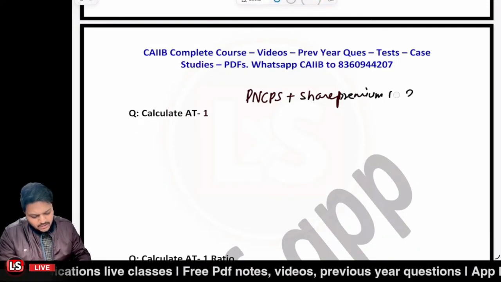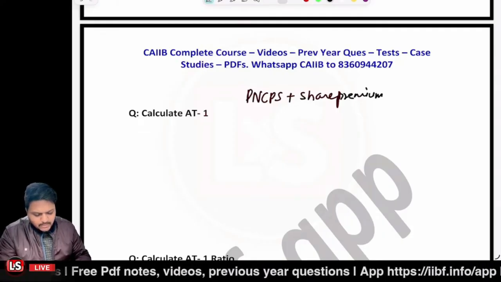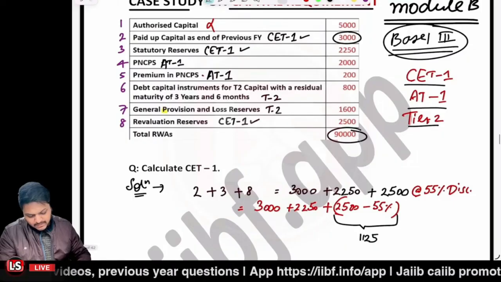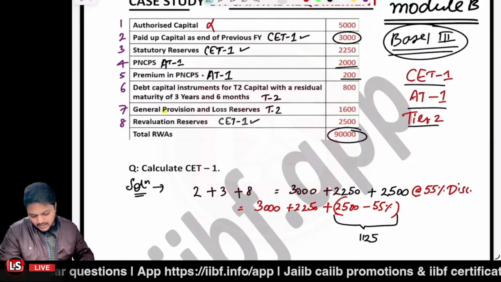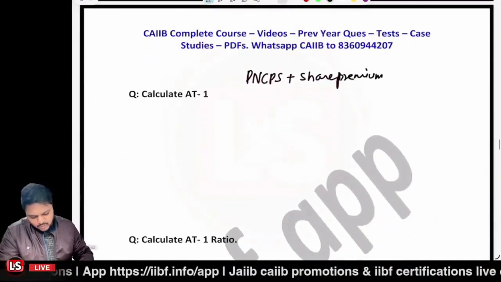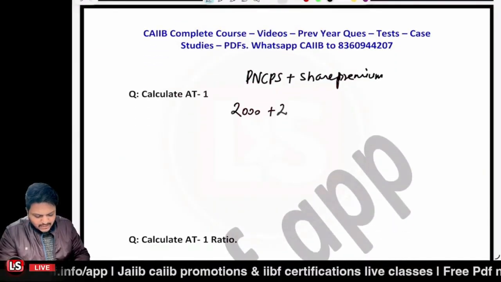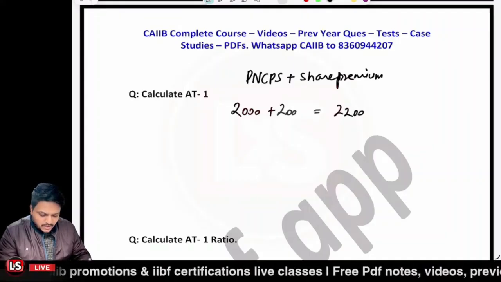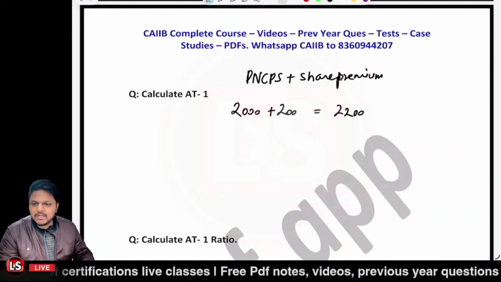Here in the question, PDIs or perpetual debt instruments are not given, so only 2 components are there, right? PNCPS and share premium for the PNCPS. One it is 2000 and the other one it is 200. Okay, so for PNCPS it is 2000 and for share premium of AT1 it is 200. So the total would be equal to 2200. So AT1, that is additional tier 1, is 2200.